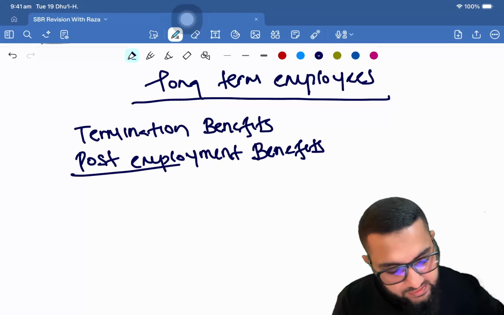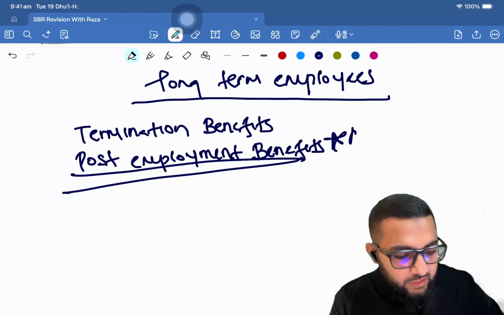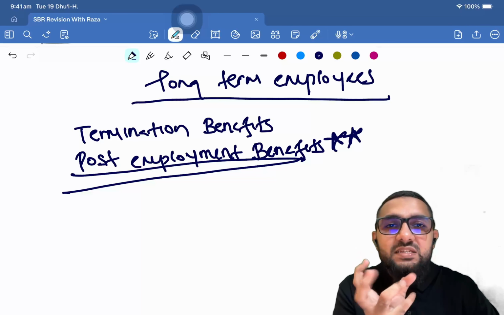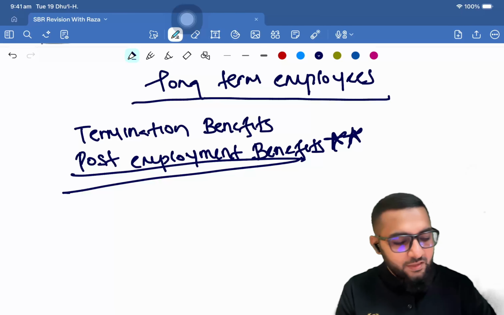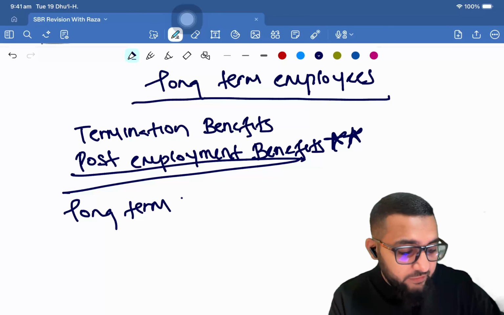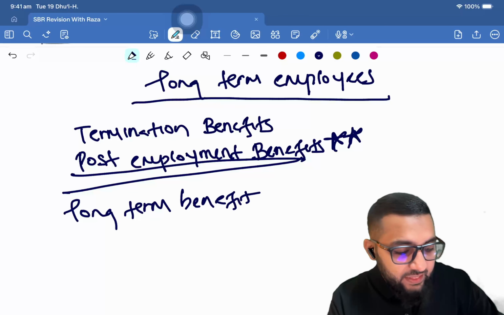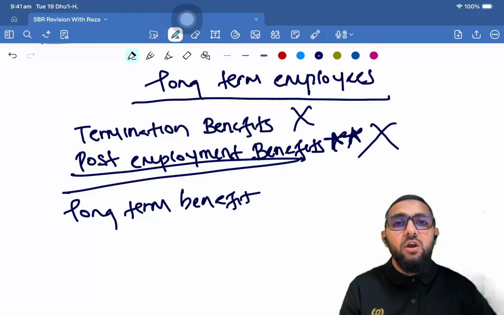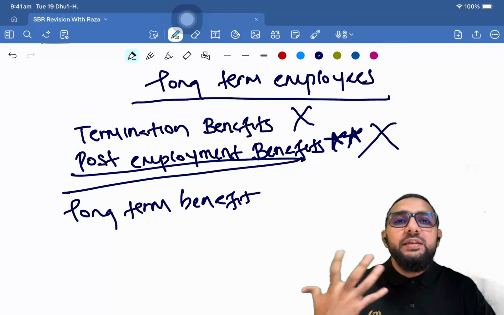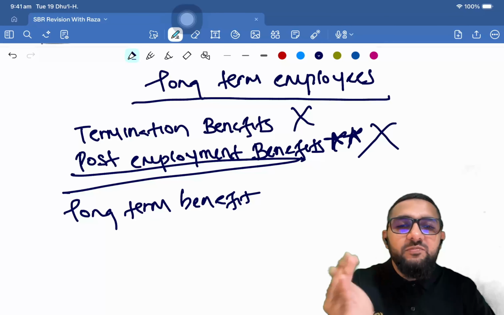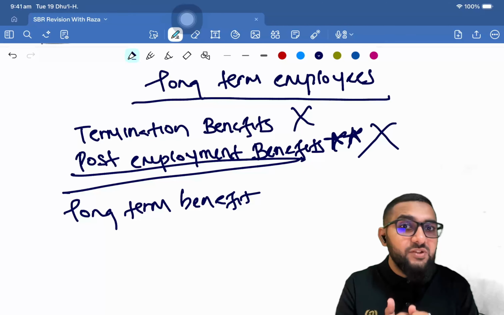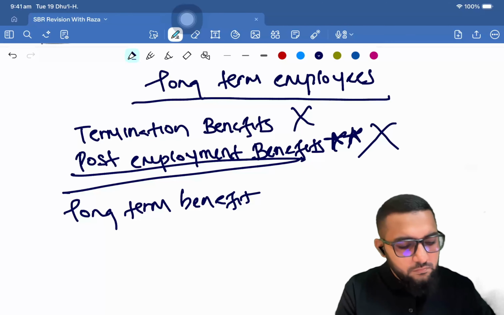Now, this is very important, because this is where the meatiest part of the standard is. And then there are long-term benefits that are neither termination nor post-employment benefits, right? So these are other types of benefits that are provided 12 months after the reporting period in which the employee has rendered the service. Okay, right.